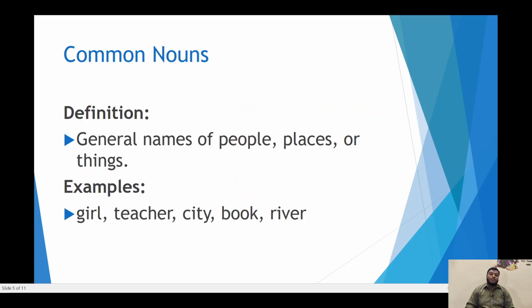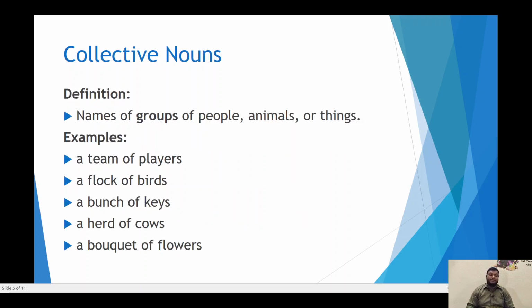Next type is common nouns. Common nouns are general names of people, places, or things. For example, girl, teacher, city, book, river. These are common nouns. When we say girl, that could be any girl. When we say Priya, that is a name of a particular girl. So, Priya is a proper noun and girl is a common noun.